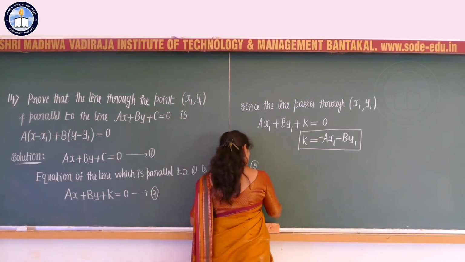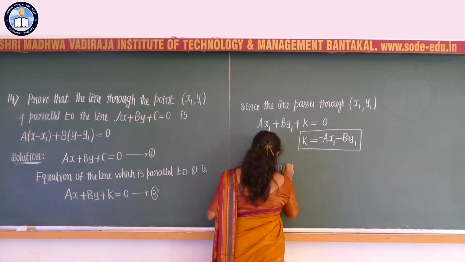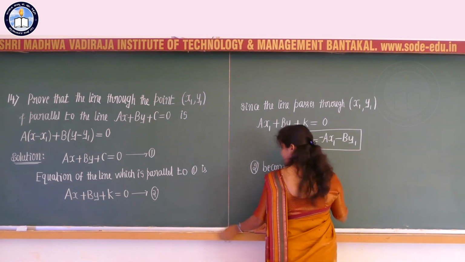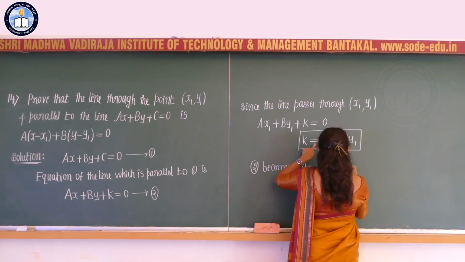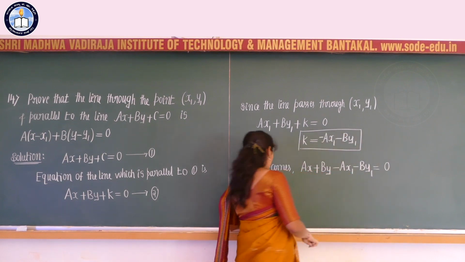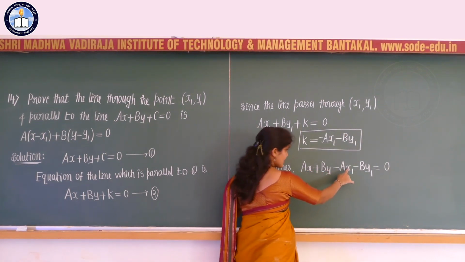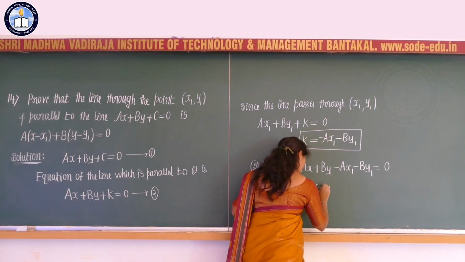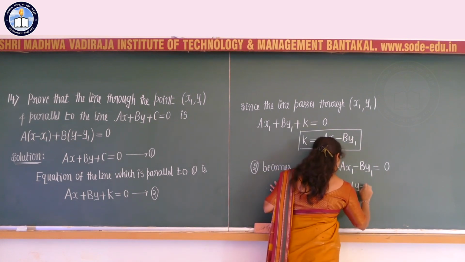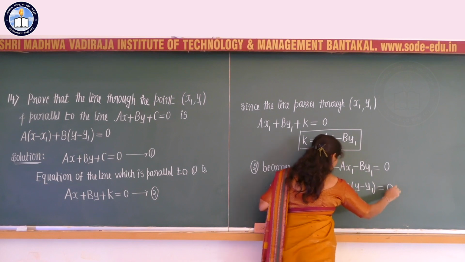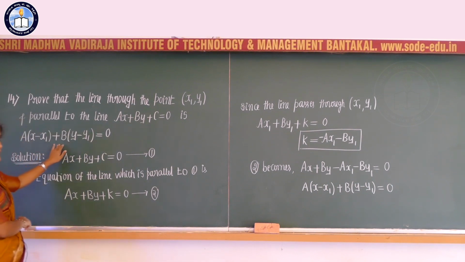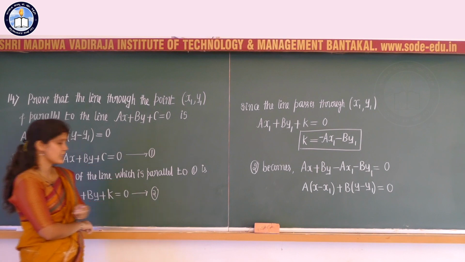So, therefore, equation 2 becomes, what is equation 2? Equation 2 can be written as a into x plus b into y plus k, k is nothing but minus a into x1 minus b into y1 is equal to 0, or by combining the terms I can say that ax minus ax1, that is a into x minus x1, plus by minus by1, that is b into y minus y1, is equal to 0. So this is the required equation of the line which passes through x1 comma y1, and that is parallel to the line ax plus by plus c is equal to 0.